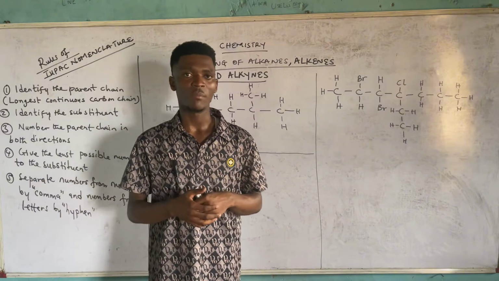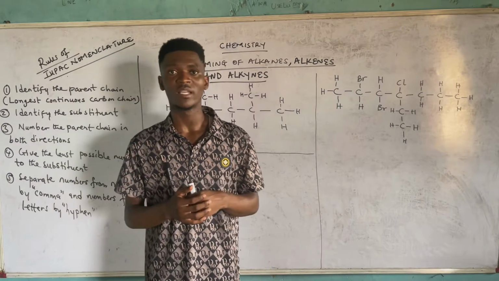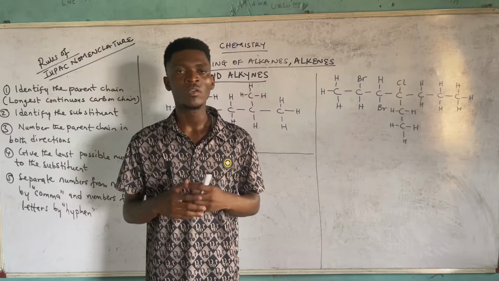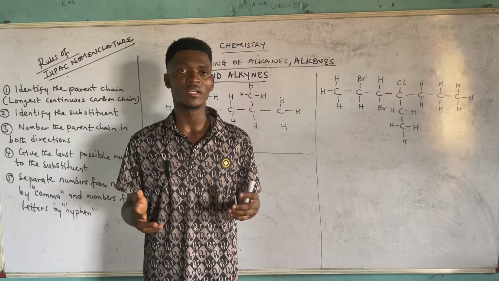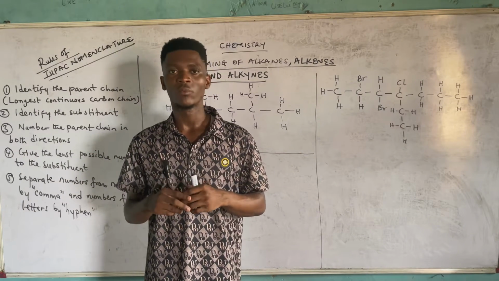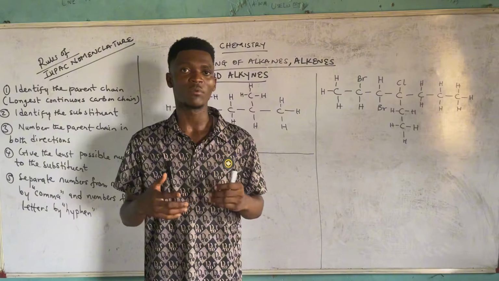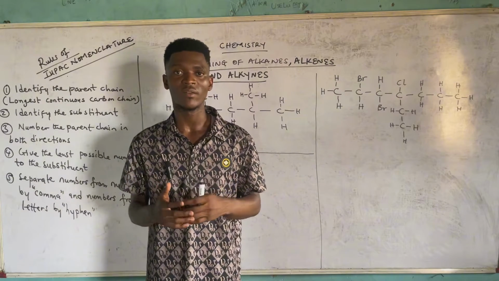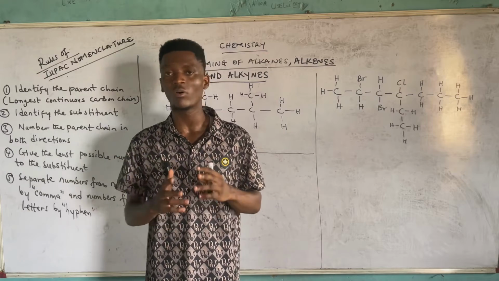What do I mean when I say primary carbon? I'm simply referring to a carbon that is directly connected to just 1 other carbon. When I say secondary carbon, I'm referring to a carbon connected directly to 2 other carbons. When I say tertiary carbon, I'm referring to a carbon connected to 3 other carbons. Then when I say quaternary, I'm referring to a carbon connected to 4 other carbons.